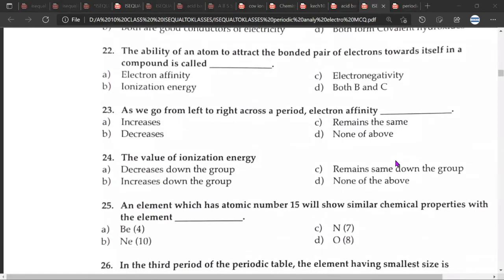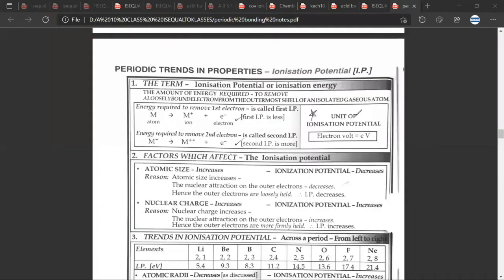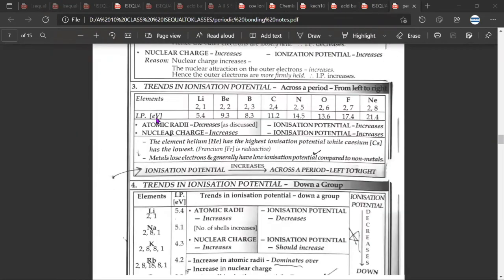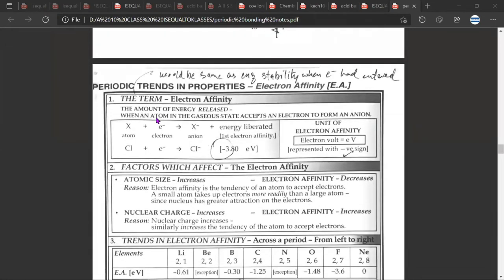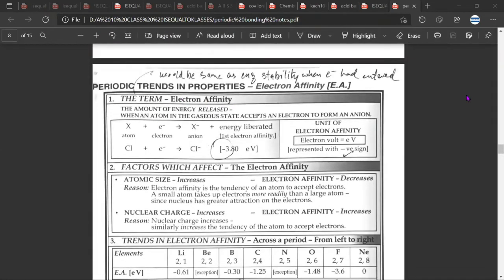Okay. Next. The ability of an atom to attract the bonded pair would be C. This is the definition of electronegativity. Any doubt? No. Actually, what we'll do is have a look at the definitions. So, Mr. CB, the first is ionization potential, ionization energy. We have discussed this. The second property mentioned in your book is electron affinity. Let us try to understand electron affinity quickly.